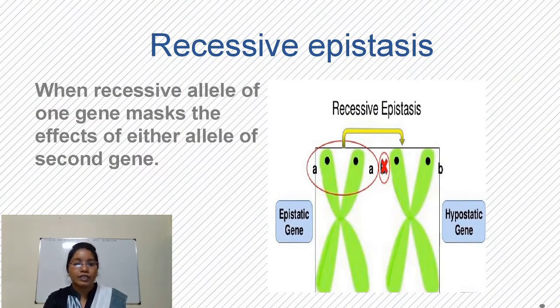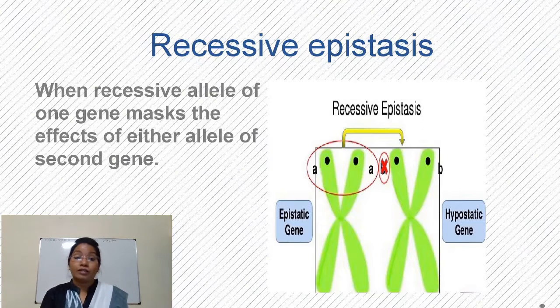Next is recessive epistasis. As the name indicates, when the recessive allele of one gene suppresses the effect of another gene, it's called recessive epistasis. So, here in this example, there are two genes, small a and B. Small a is a recessive gene, and it suppresses expression of the B gene.